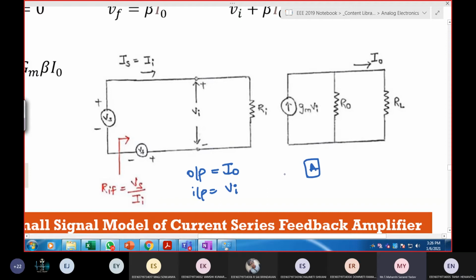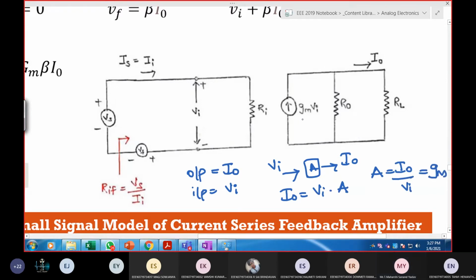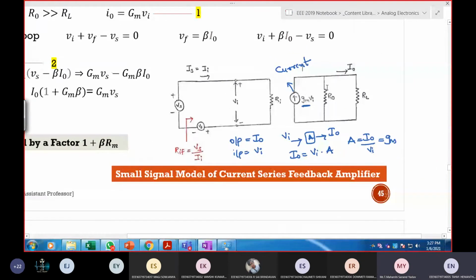So if this is an amplifier having input Vi and output I naught, then I out can be written as Vi times A. So the gain is I out by Vi, which is nothing but GM. Why did I take a current source here, and not a voltage source? Because the output is current. That's why I took it as a current source.